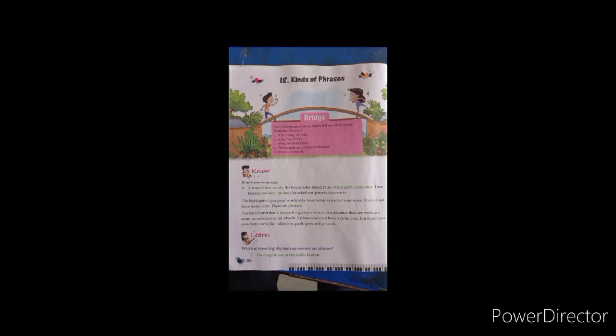So make it clear in your mind that you will get non-finite verbs in phrases or kinds of phrases, but not any kind of finite verb. So now we will try to do a few questions on kinds of phrases, where you have to give the answer whether that particular group of words is really a kind of phrase or not.